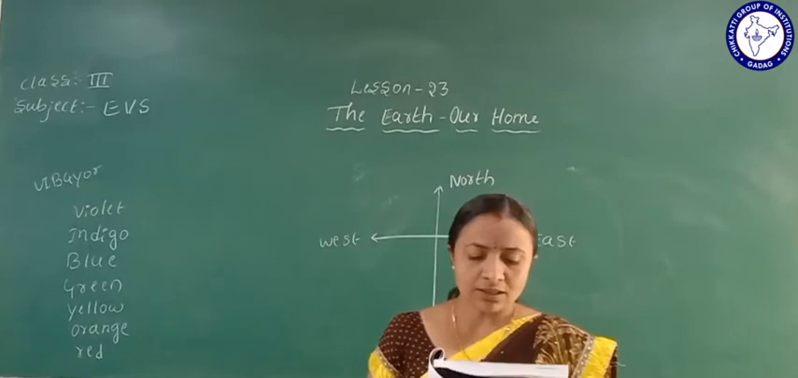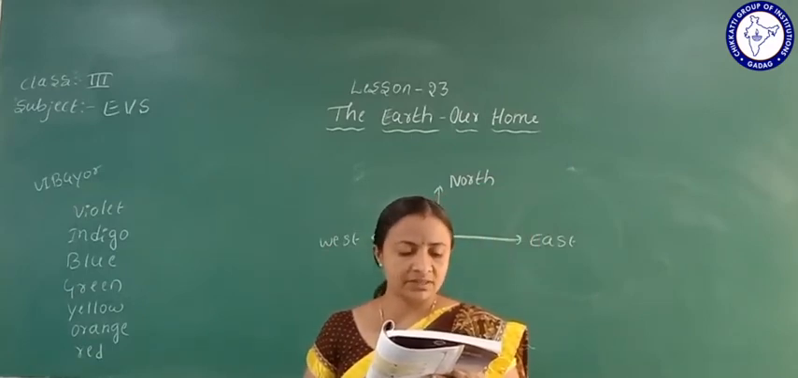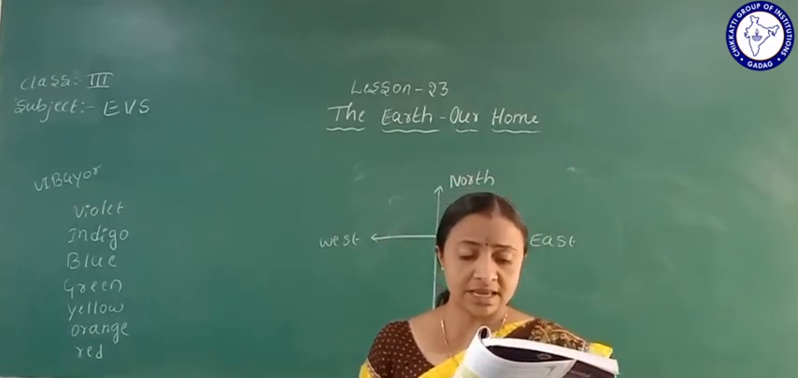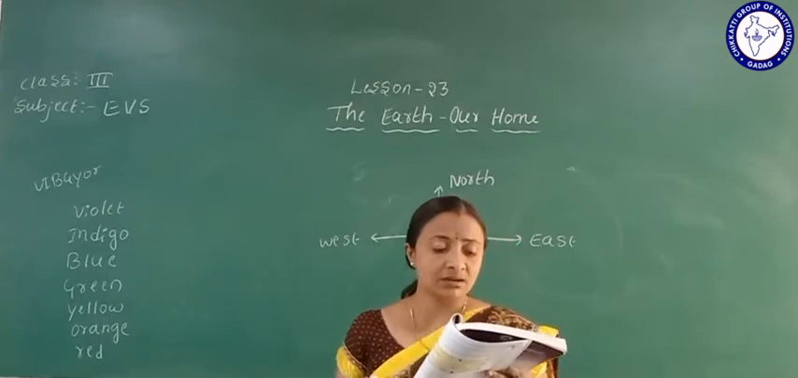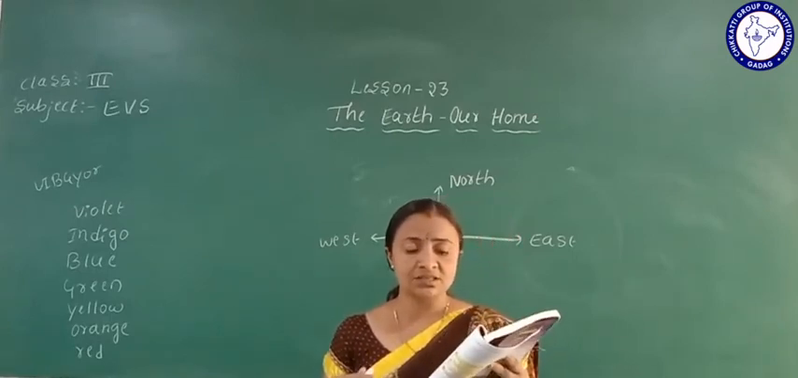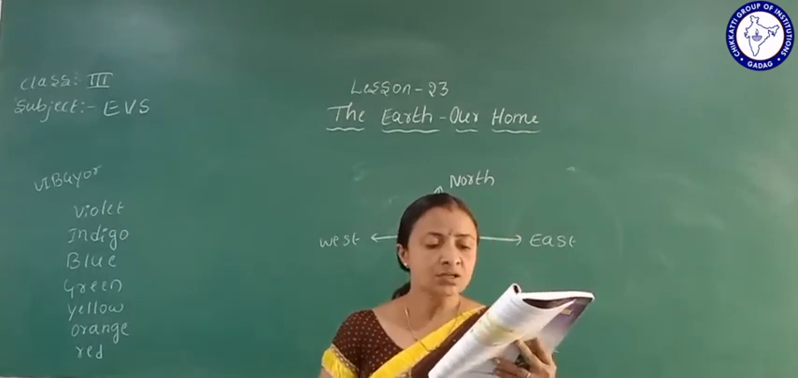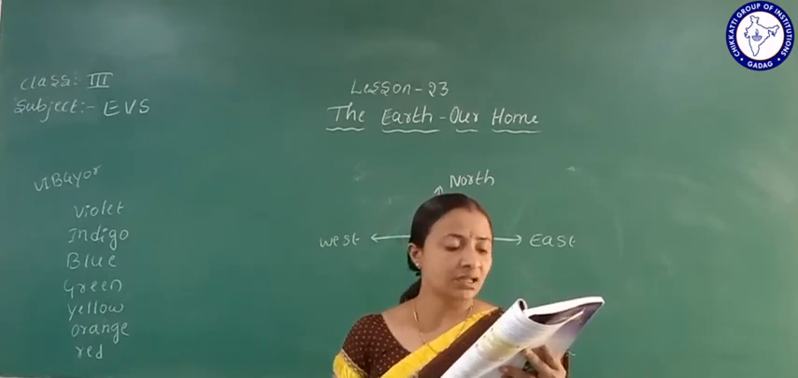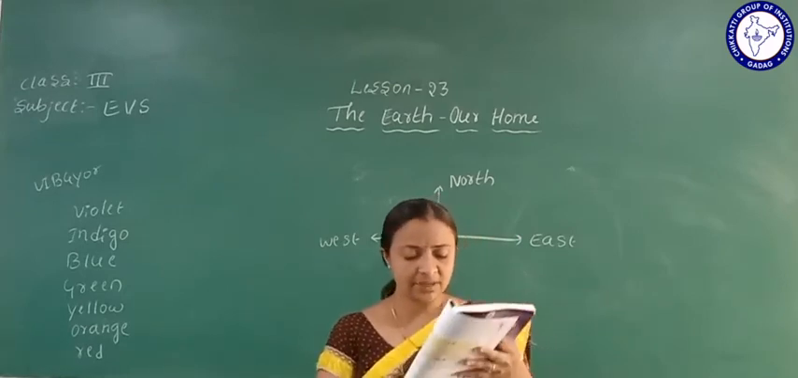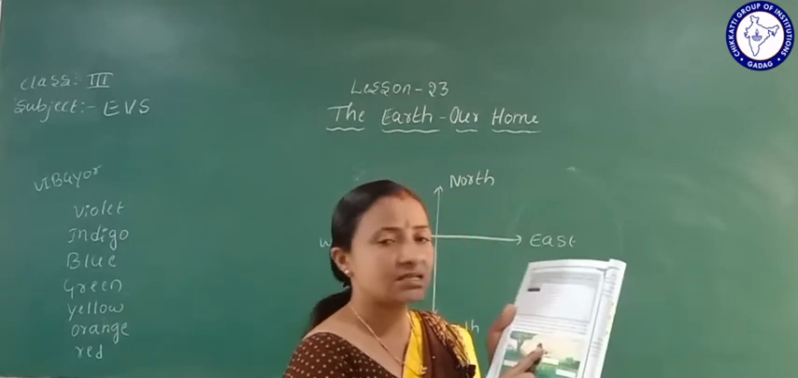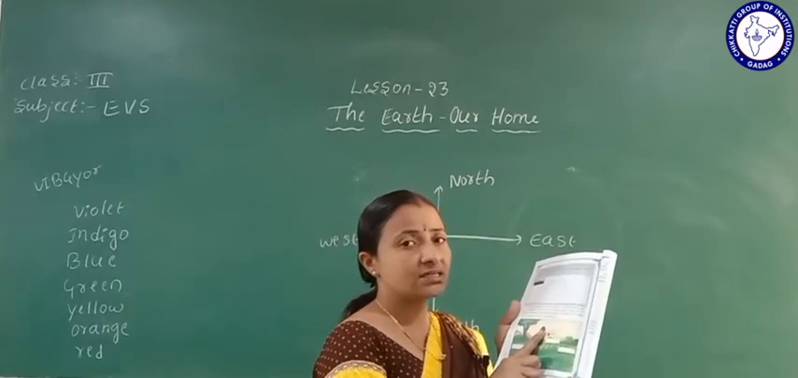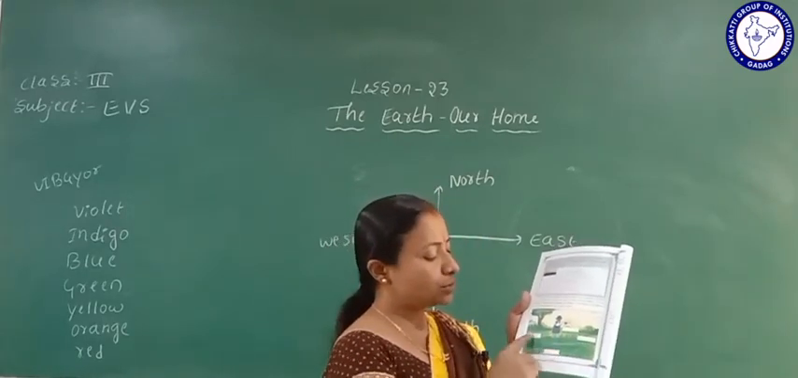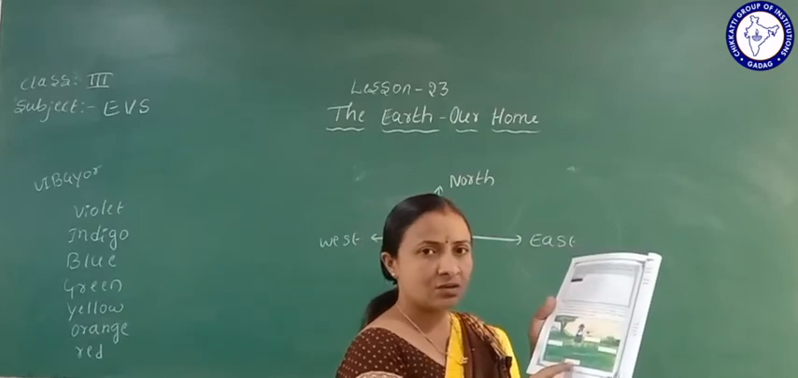You have learnt about the directions in the previous class. Try to remember the directions. In the evening Sinchana is facing the sunset. Write the names of the directions in the boxes. Here it is given that she is facing the sunset. Which side is she standing? You will mention the directions here. Okay.